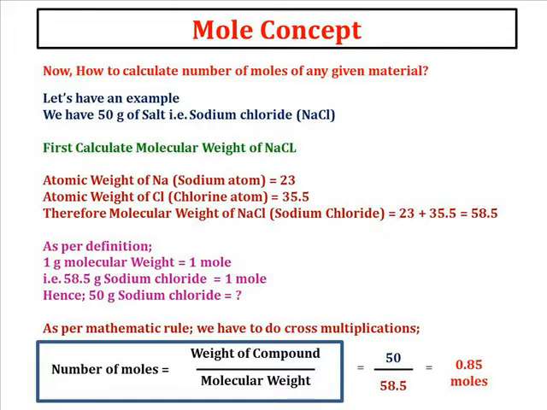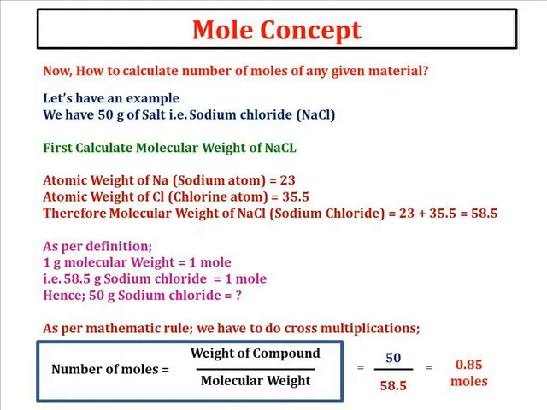Let us take an example that we have 50 gram of salt, that is sodium chloride, available. First of all we need to know its gram molecular weight, and to know gram molecular weight we have to calculate its molecular weight first. So atomic weight of sodium is 23, atomic weight of chlorine is 35.5.